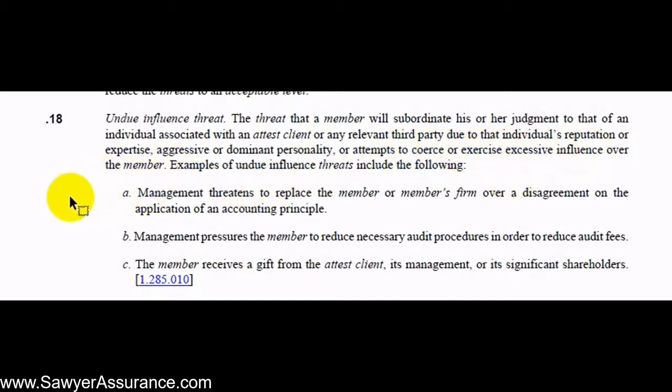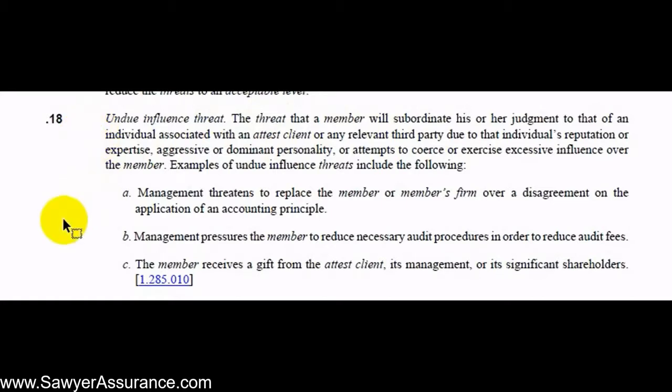And so that might come about if management of the client threatens to replace the auditor over a disagreement, or the client pressures the auditor to reduce fees through making there be less audit procedures, or maybe even the client provides a gift to the auditor to influence him. So in all respects, the auditor needs to keep an eye out for those undue influence threats that might persuade the auditor to not be as objective.